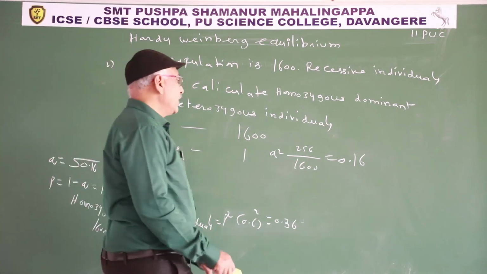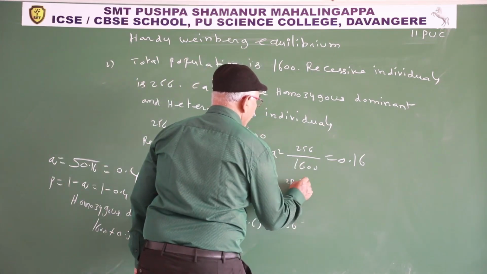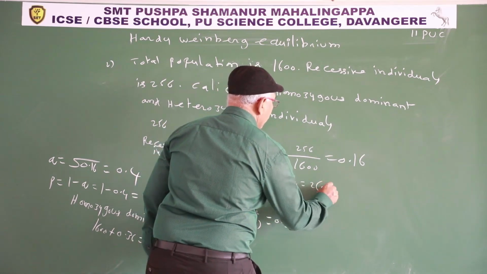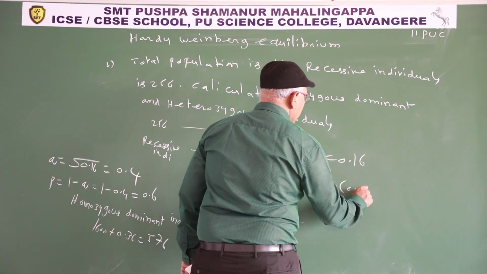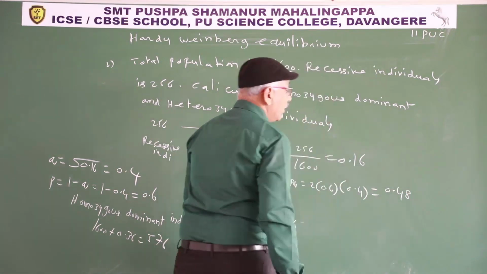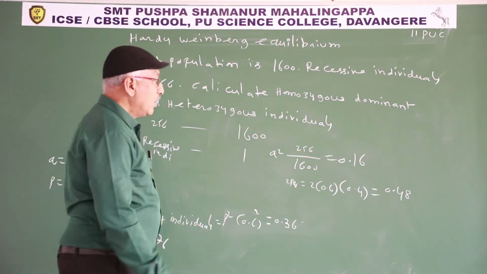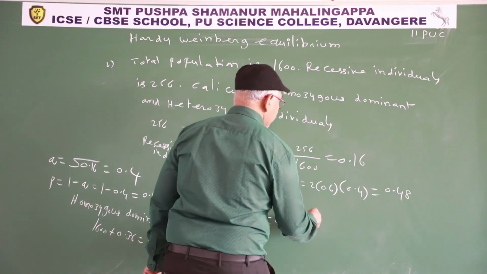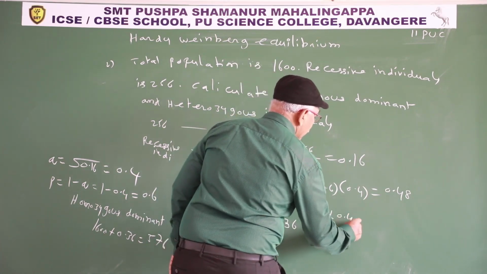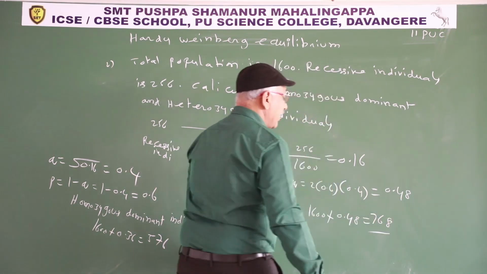Similarly, heterozygous individuals means 2pq. 2pq means 2 into 0.6 into 0.4, that is equal to 0.48. 0.48 heterozygous individuals in 1. How many in 1600? 1600 into 0.48, 768.